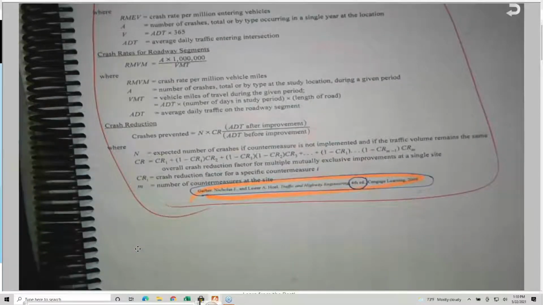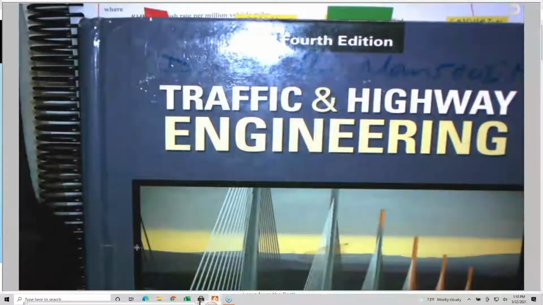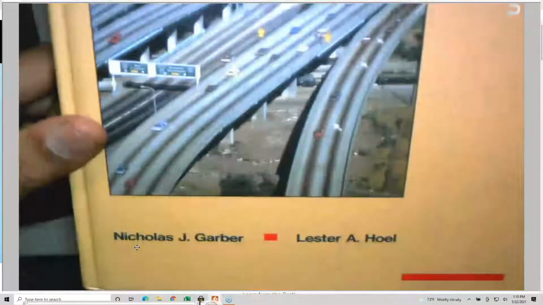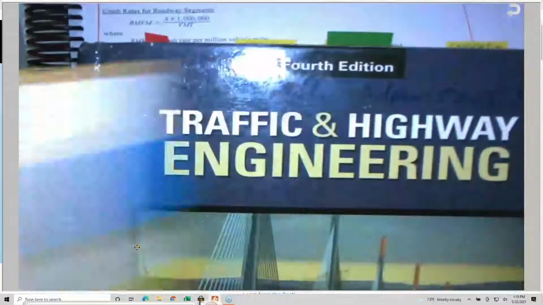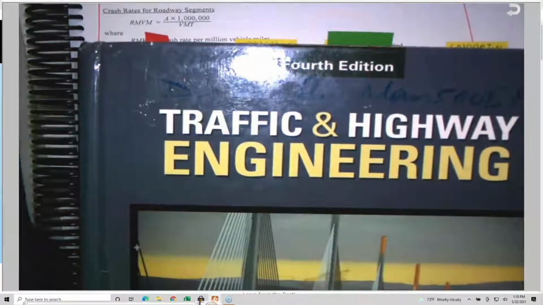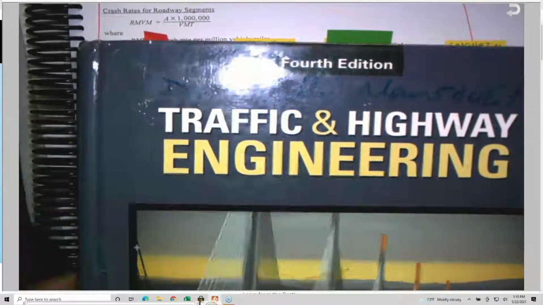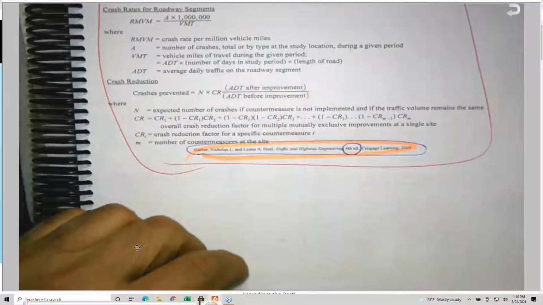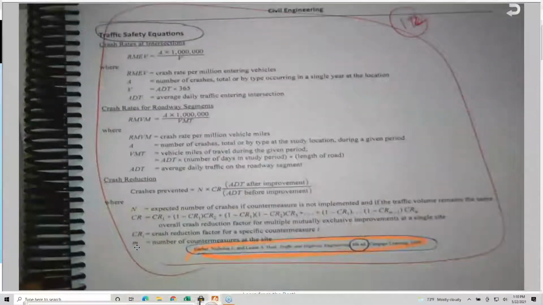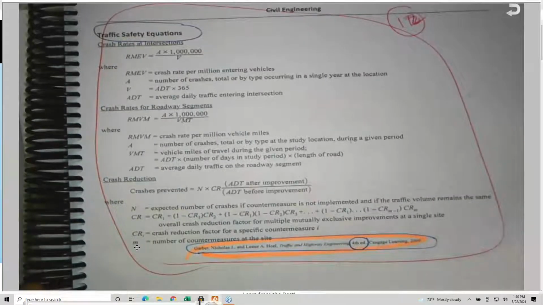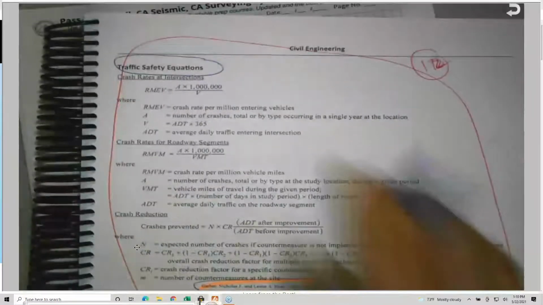I used it when I was teaching way back in New Mexico. Garber and Hoel is called Traffic and Highway Engineering. This is the 4th edition. In fact, I used it way back when it was the 1st edition. This is the 1st edition. They consider it one of the best books available in the market for traffic and highway engineering. Right now, they have the 5th edition and the updated 5th edition, the modified 5th edition, I think. So they pick some stuff from there.